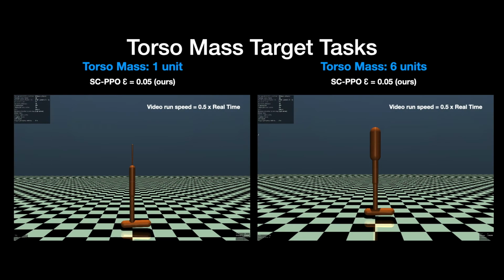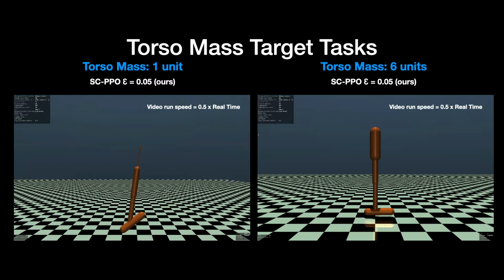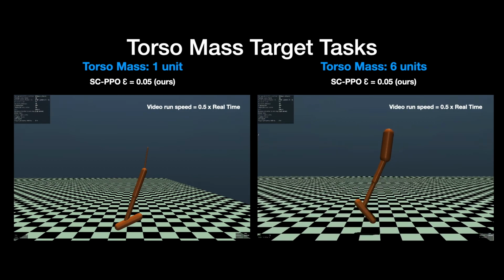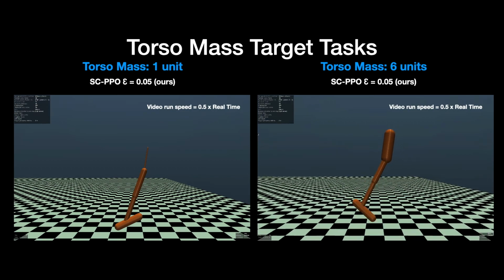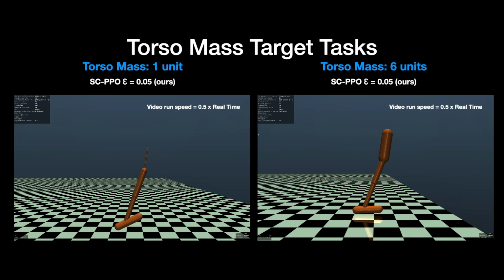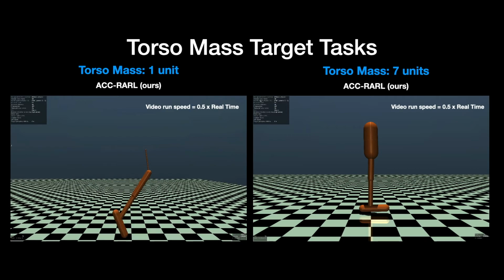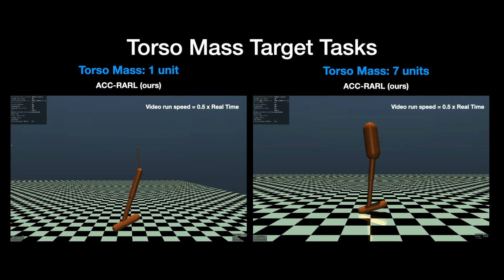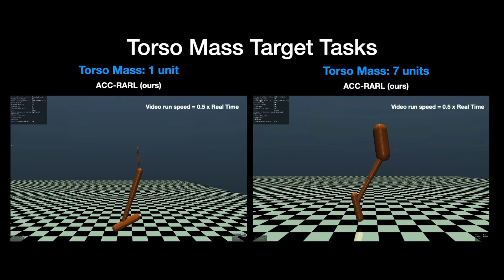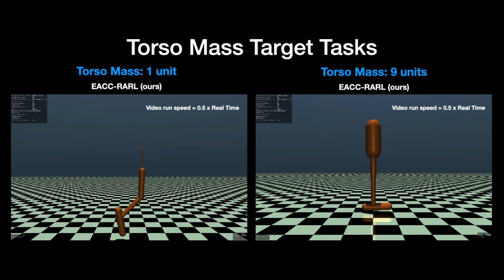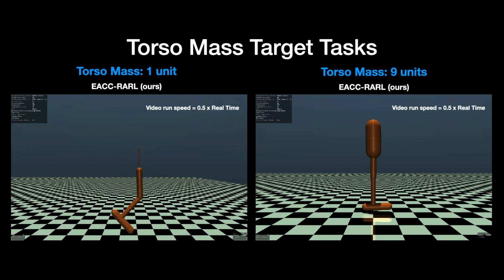Our aim in the morphology experiments is to compare our methods with robust ARL in target tasks where the torso mass of the hopper is changed. In robust ARL, the torso mass range chosen for the experiments is 2.5 to 4.75. Policies trained with SCPPO succeed in the range of 1 to 6. Policies trained with ACC robust ARL succeed in the range of 1 to 7. Finally, policies trained with EACC robust ARL succeed in the range of 1 to 9.